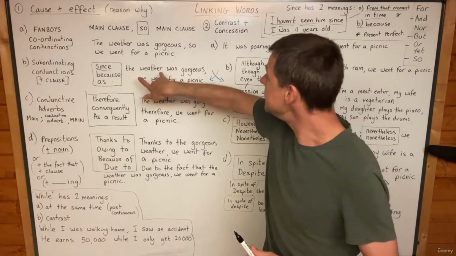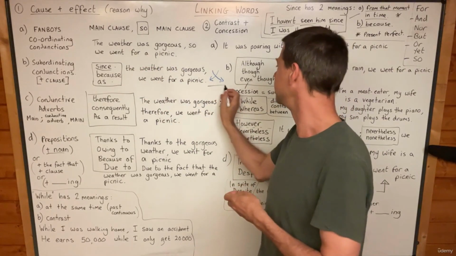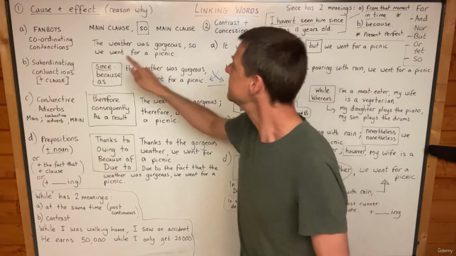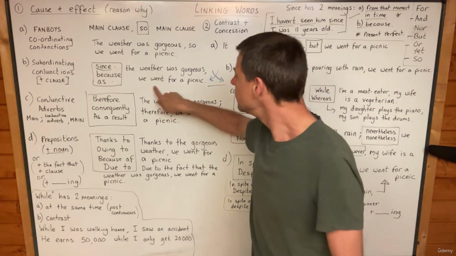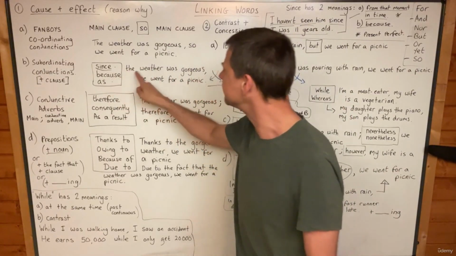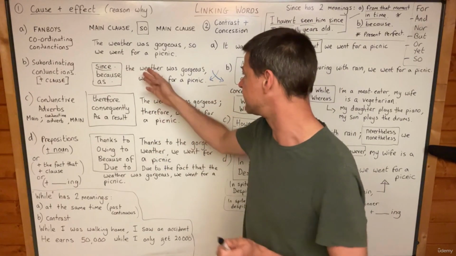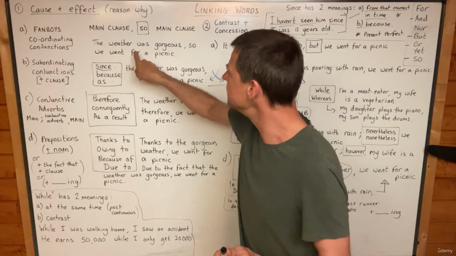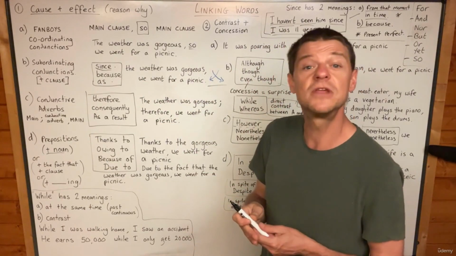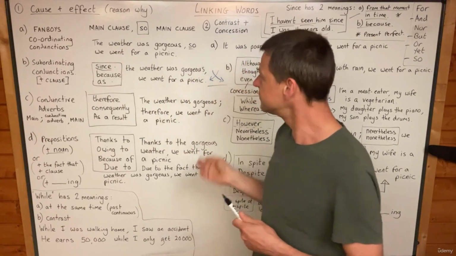And I want to make it clear that you can swap the clauses round. That's what that sign is supposed to mean. I'm trying to tell you that you can say, we went for a picnic since the weather was gorgeous. We went for a picnic because the weather was gorgeous. We went for a picnic as the weather was gorgeous. They are all synonyms, yeah? They all mean exactly the same thing, and it means the same as the first sentence, okay? All 3 of them mean exactly the same as so. You're giving the reason, yeah, why you went for a picnic, because the weather was gorgeous.